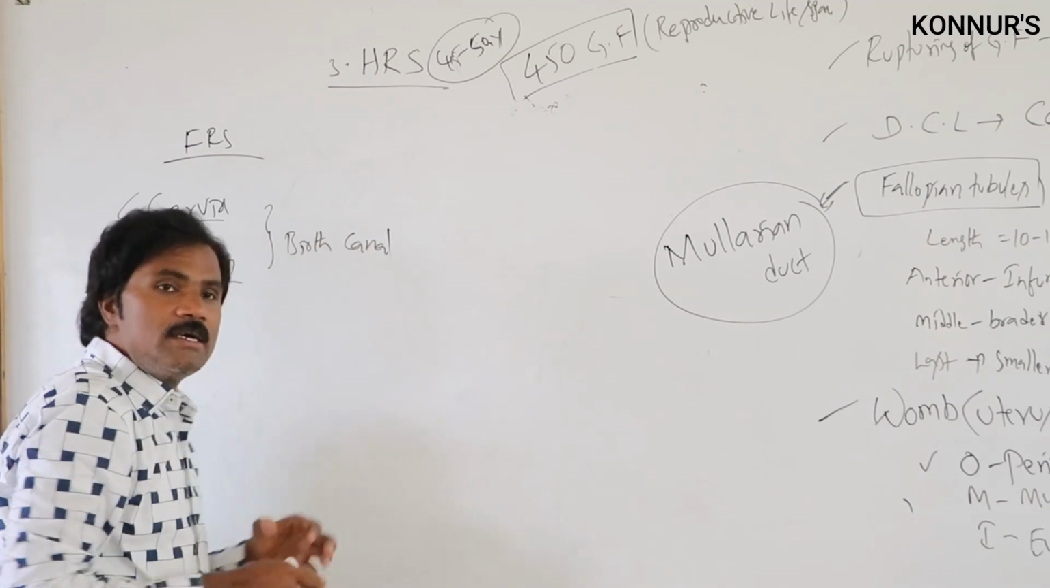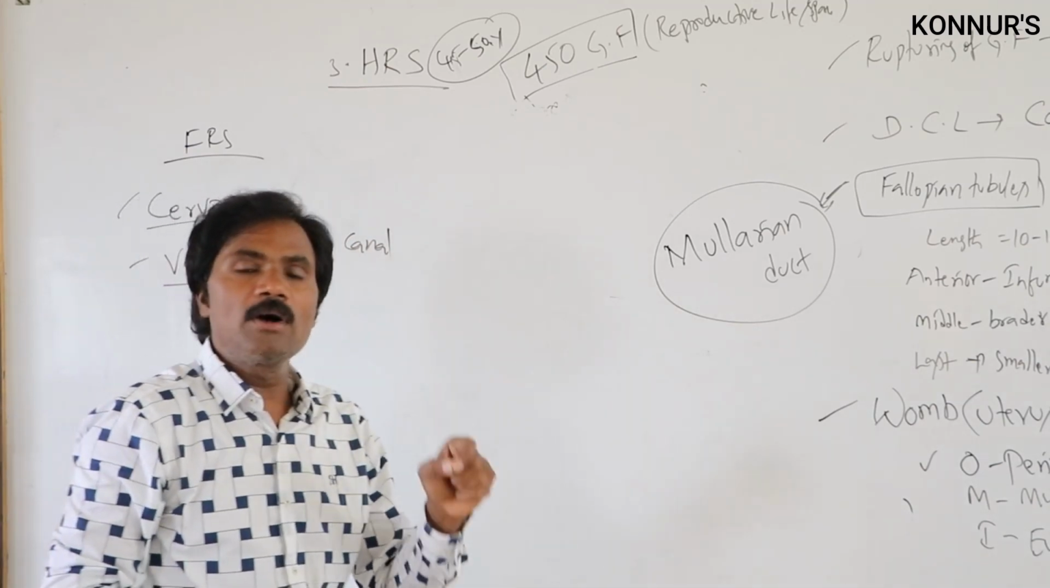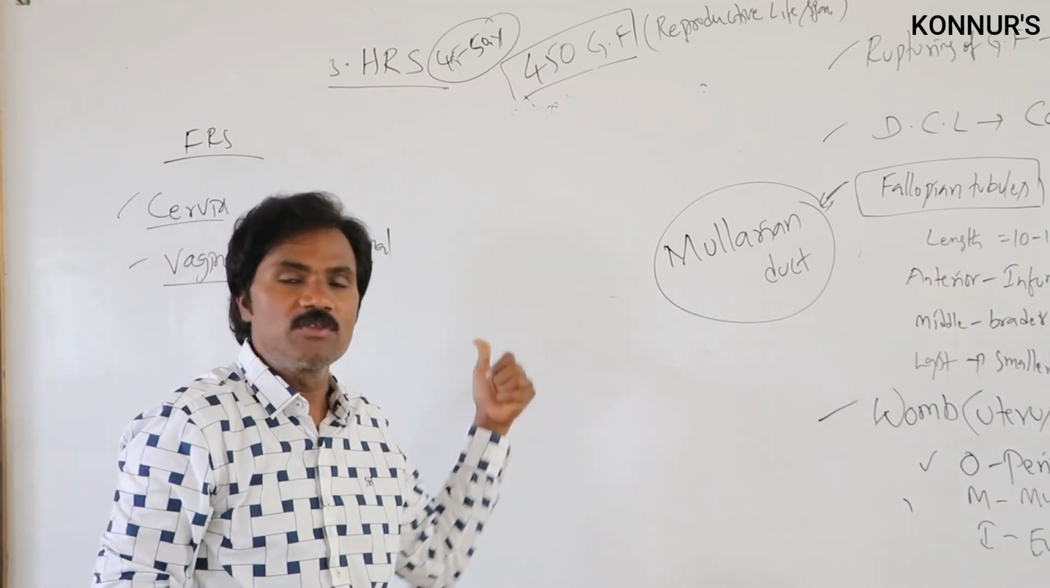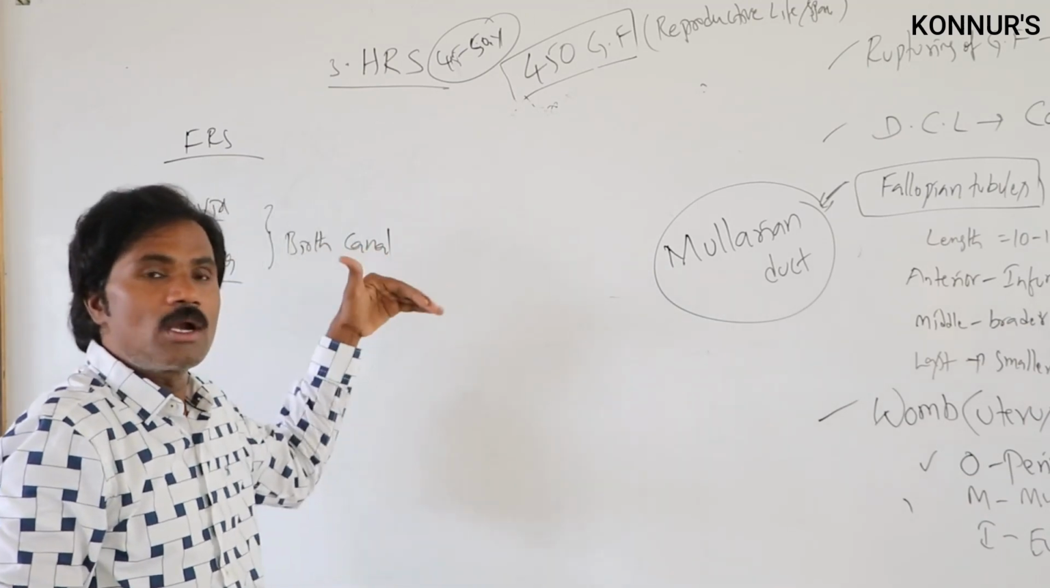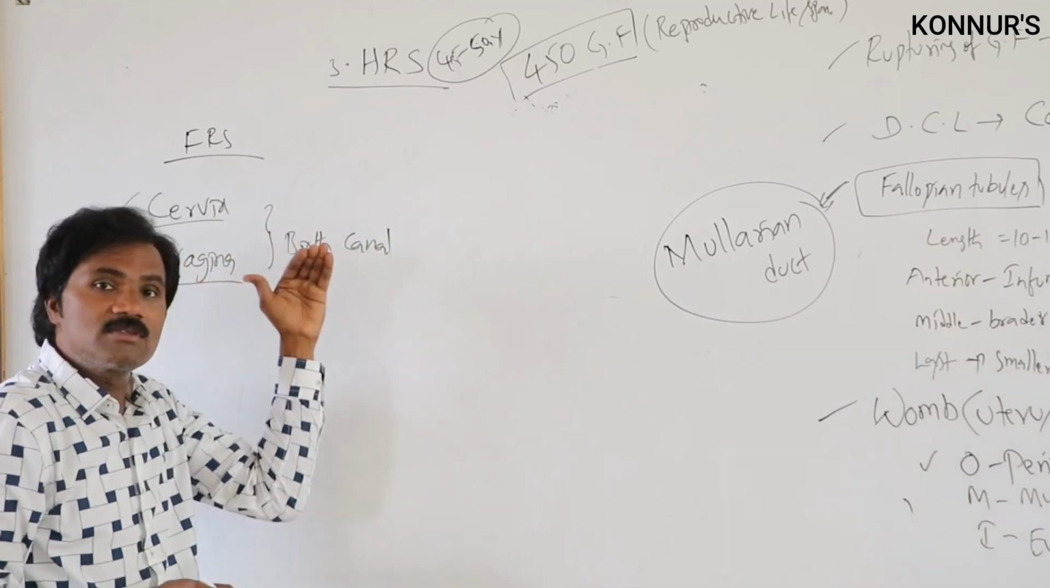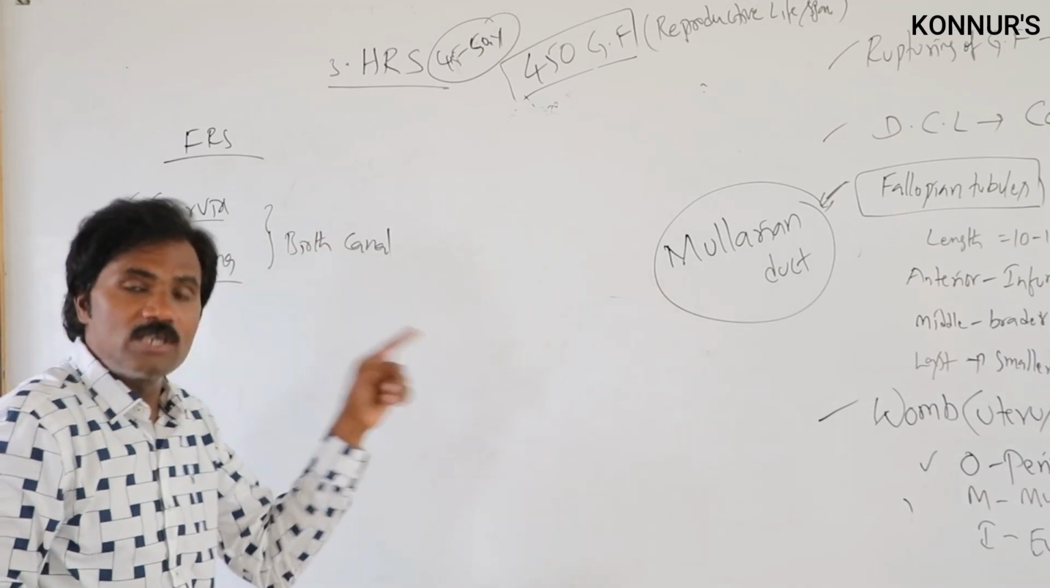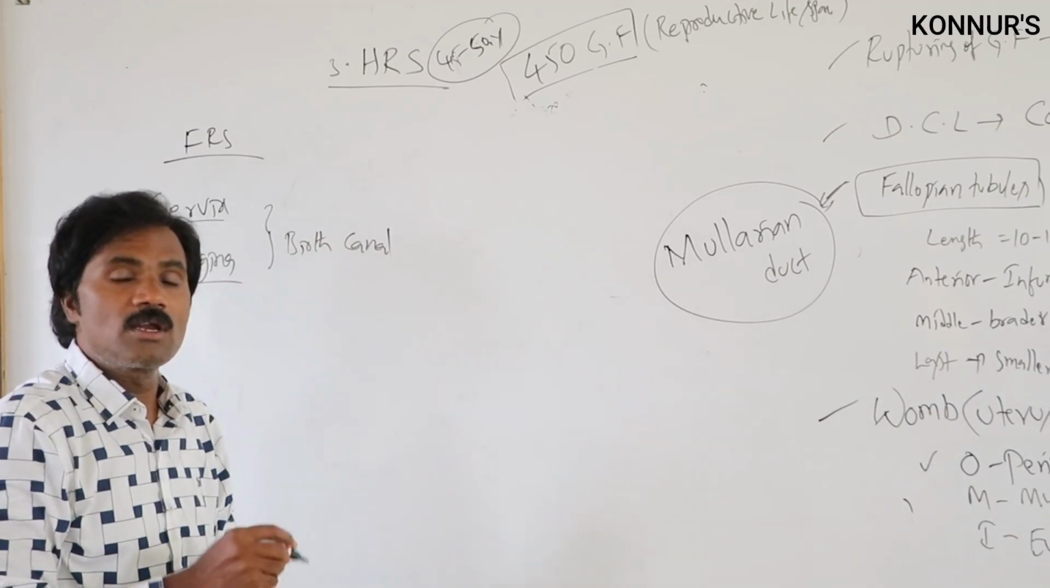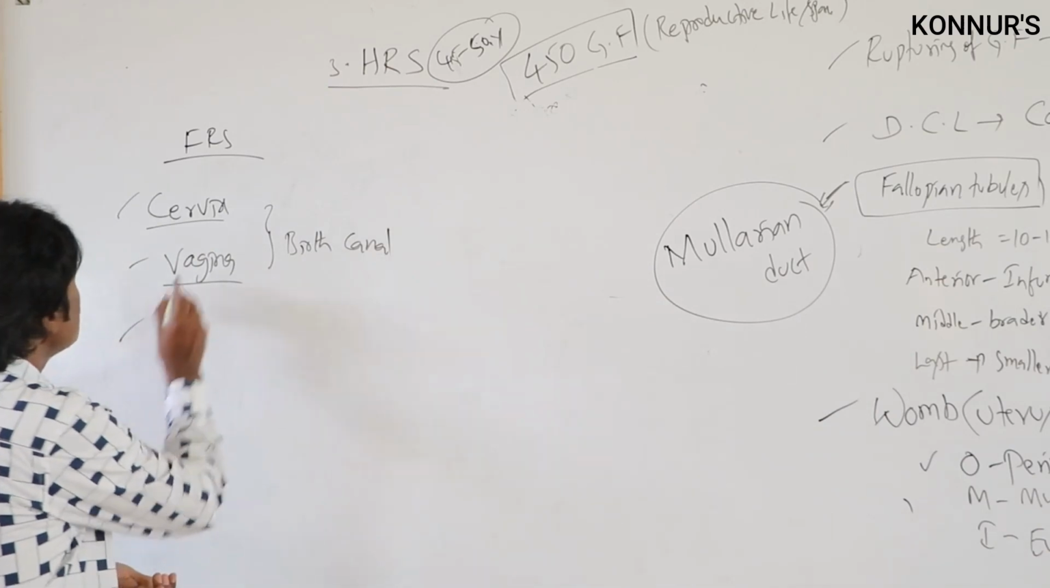That is important. What is the copulatory part of the female reproductive system? That is the vagina. The cervix and vagina we call the birth canal. The vagina secretes the vaginal fluid.